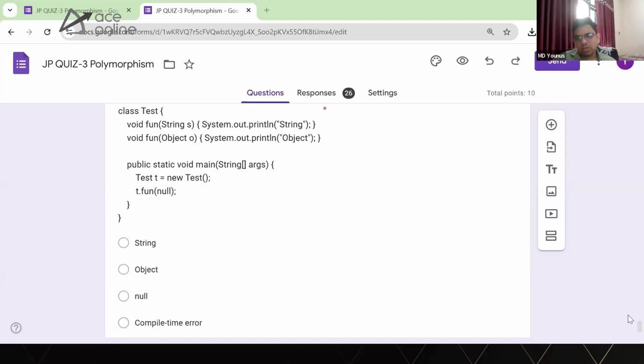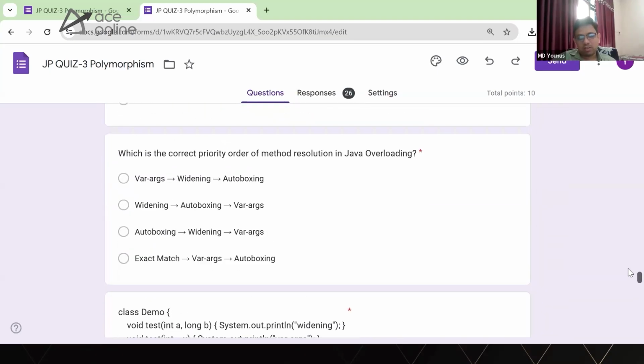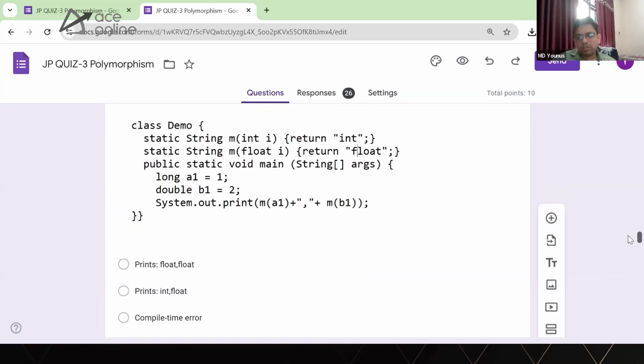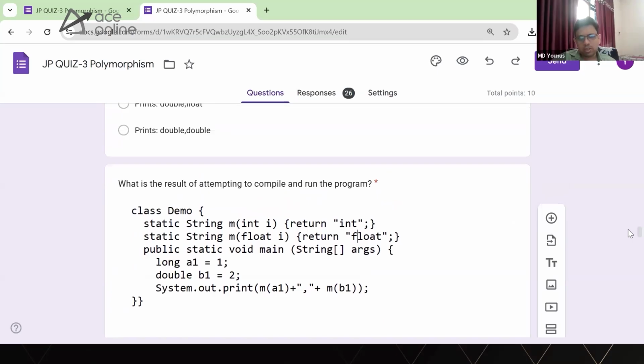So you can see the questions are quite straightforward. We completely tested you on method overloading with all the concepts, like whether you know what is an exact match, when widening is possible, when autoboxing can happen or wrapper classes get used, and when variable length arguments get priority. We tested all these things along with an ambiguity error, with limited questions, but we tried covering all the concepts here.